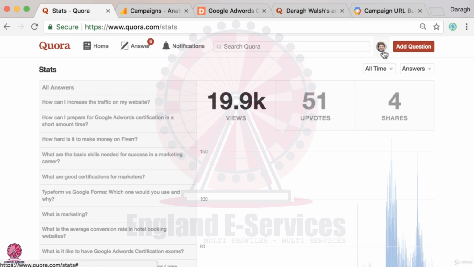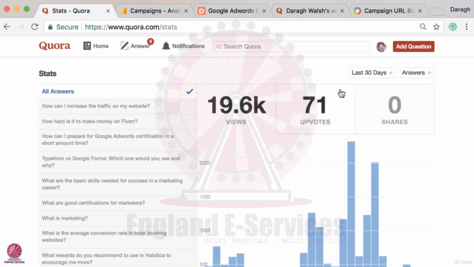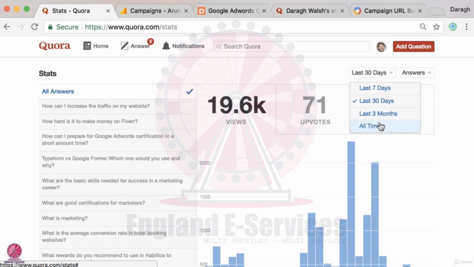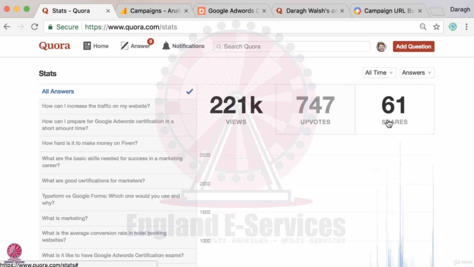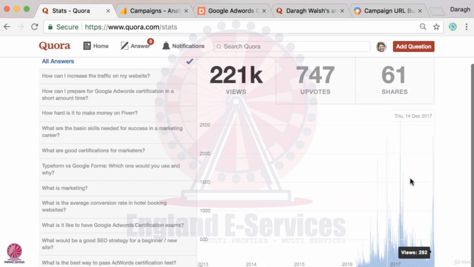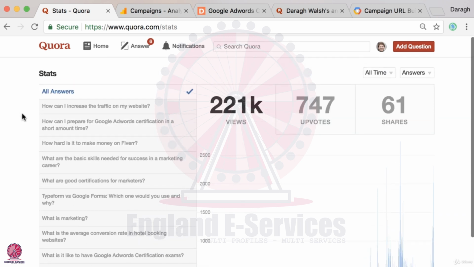To access them, you can just click on your icon and then click on stats. And you can see your answer views, upvotes and shares over the last 30 days. And you can extend that out if you want to 3 months or all time as well. Below here, you can see a view by day, a graph of that. And over here, perhaps the most interesting part, is the number of answer views by question. The top question here has the most answer views.